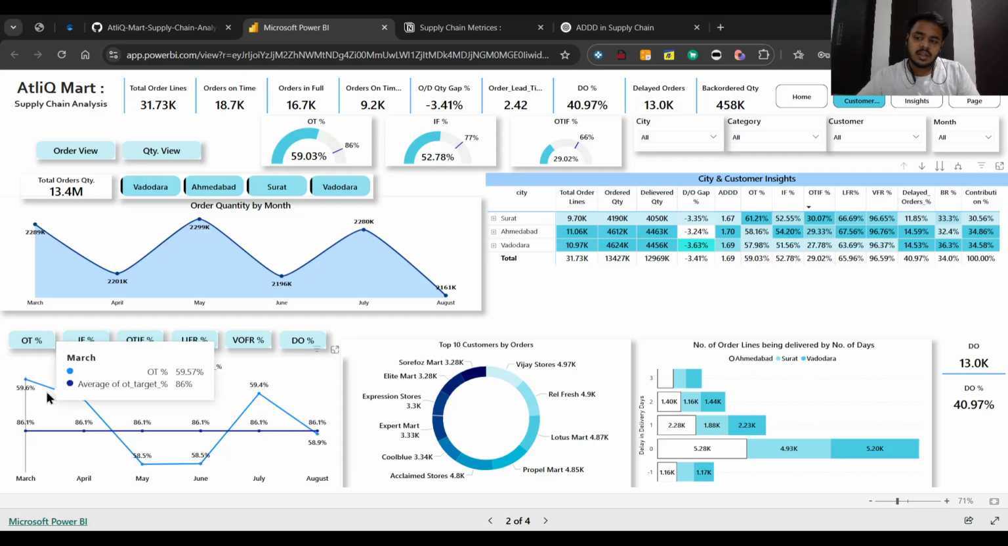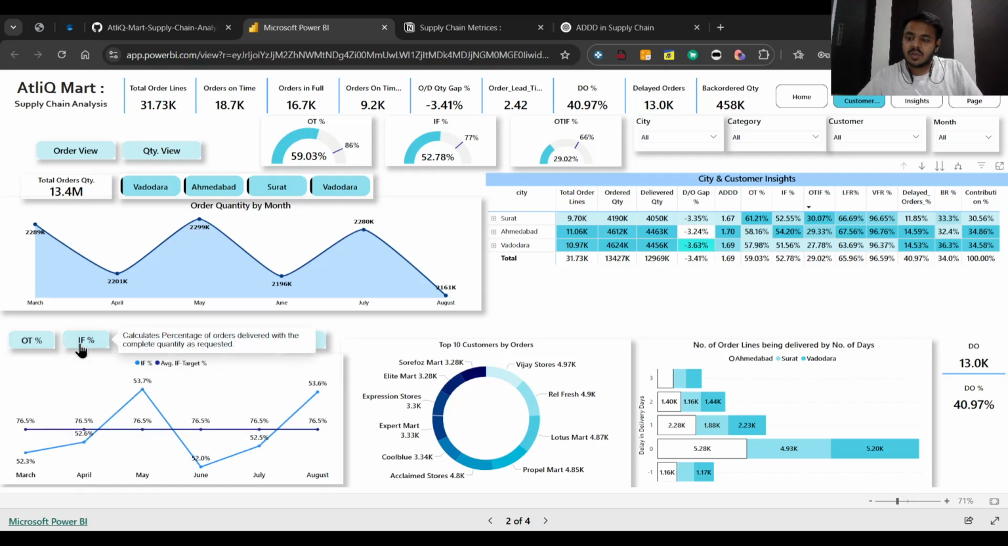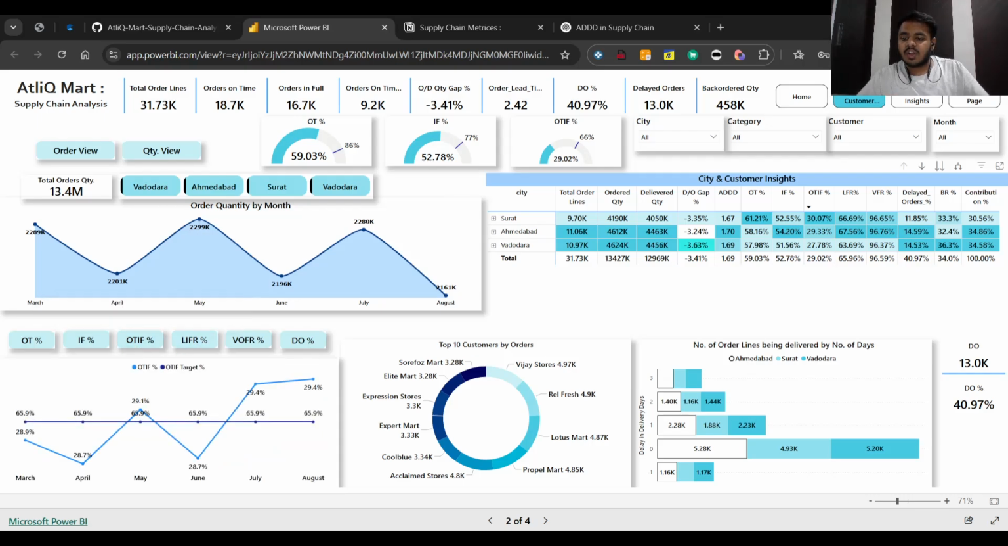So it is in the range of 59% to 60% basically throughout the months. And it is the same case with IF percentage also. IF percentage varies from 52.3% to 53.6%. So it's very negligible. Basically they are in the range of 53% only, right? And then OTA percentage also. It is increasing basically.